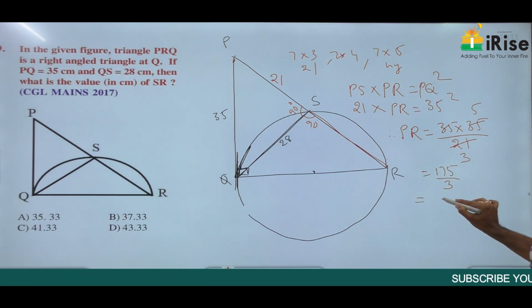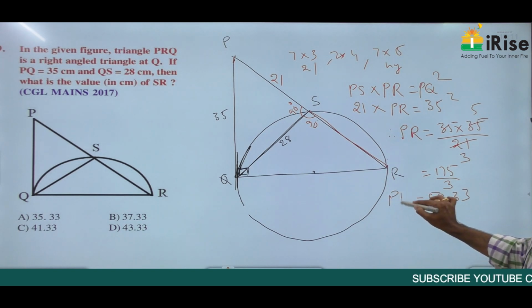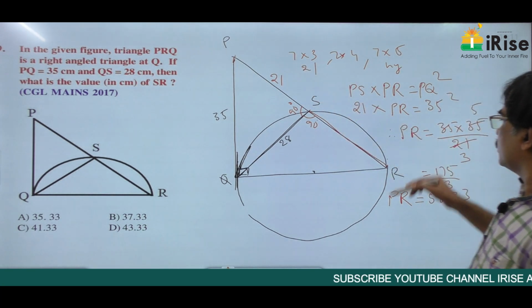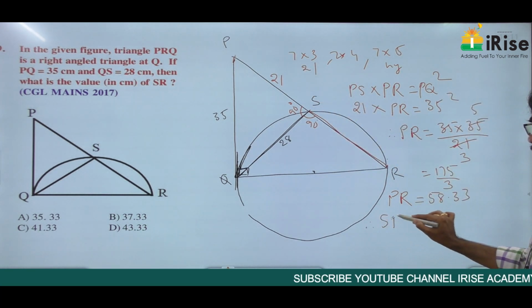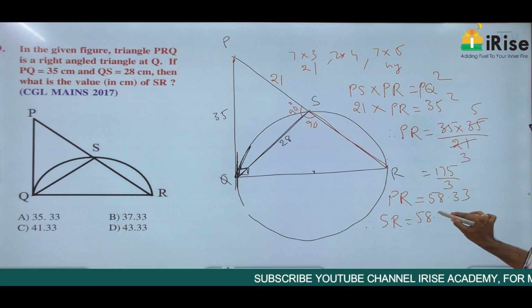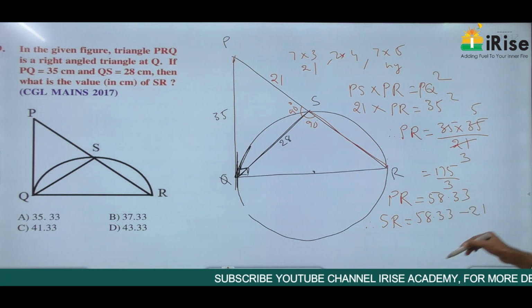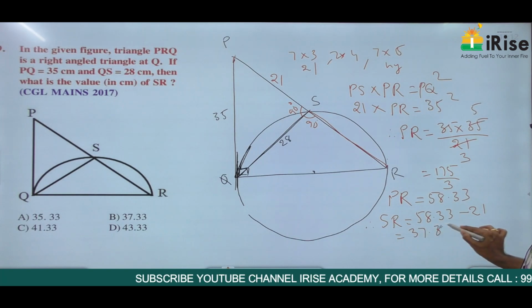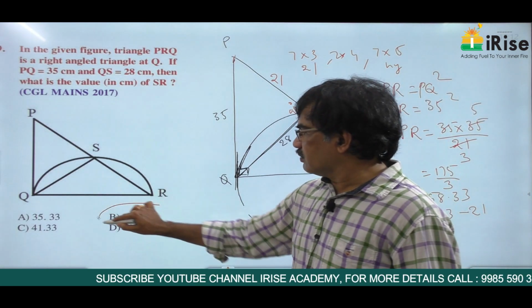So the length of PR is equal to 58.33. The total length is 58.33. Therefore, SR is equal to 58.33 minus 21, which is equal to 37.33. So, answer is 37.33.